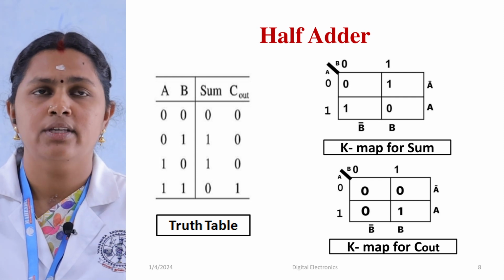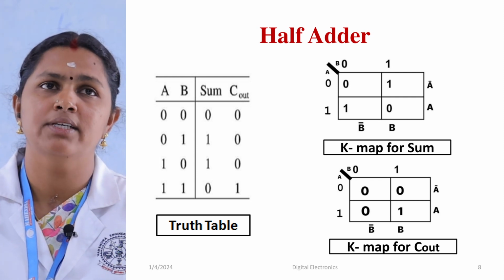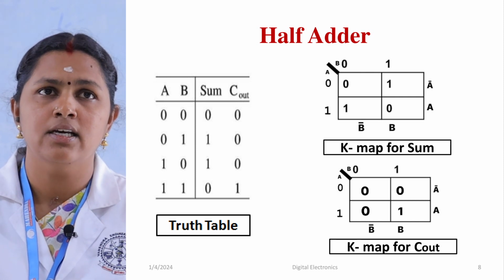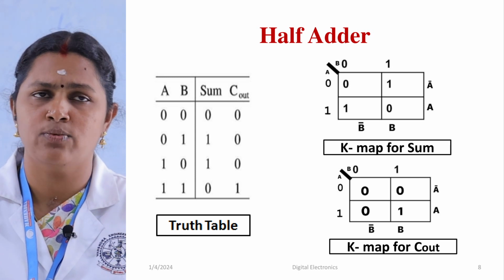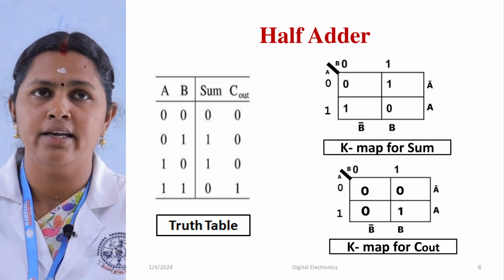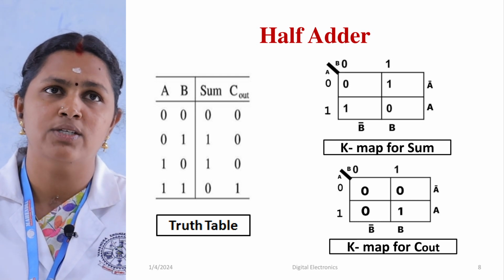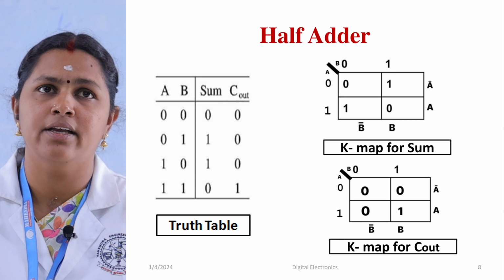So this is the truth table we derived. As we saw in the previous slide, for the first three cases the sum output is 1, and there is no carry generated. In the last case, 1 plus 1, the sum is 0 and the carry is 1.